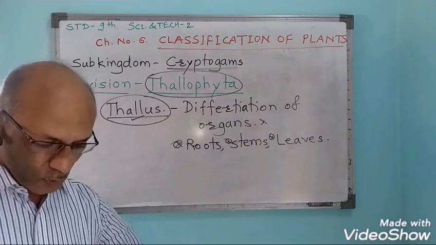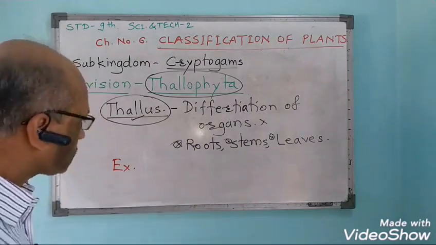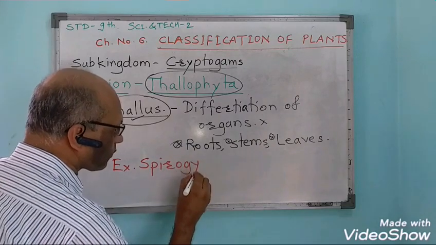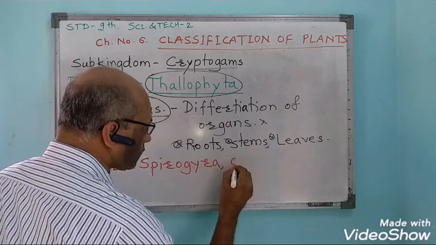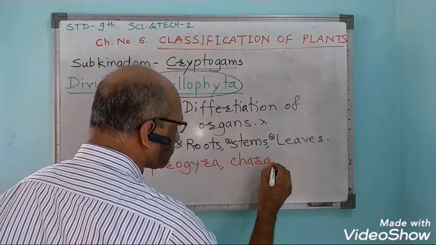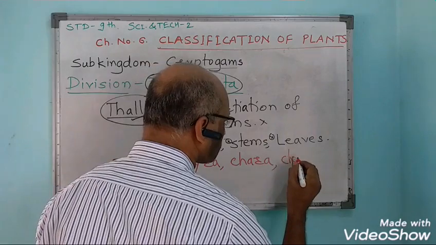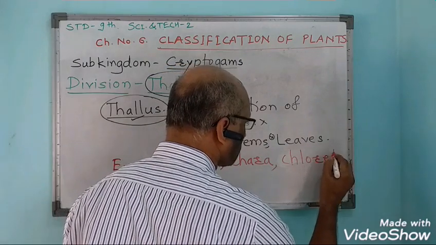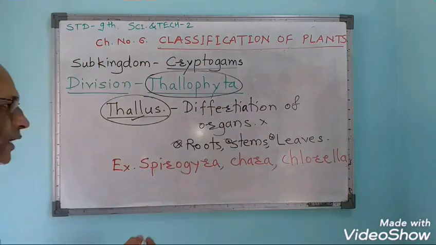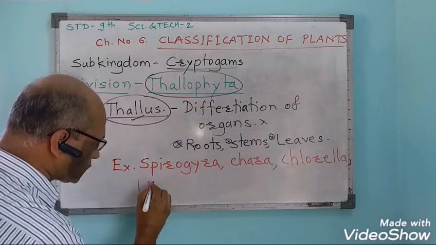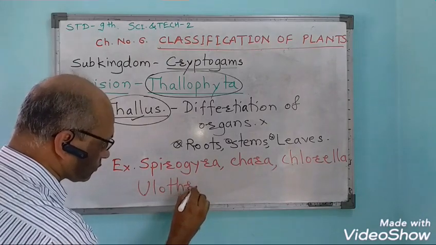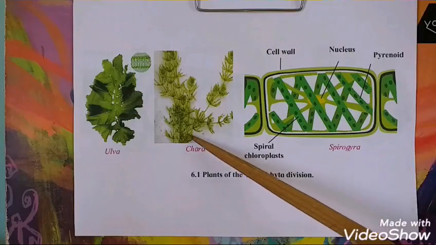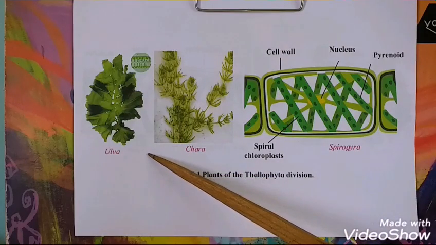And the examples of these plants are Spirogyra, Chara, Chlorella, then Ulothrix, etc. The examples of plant Thallophyta.